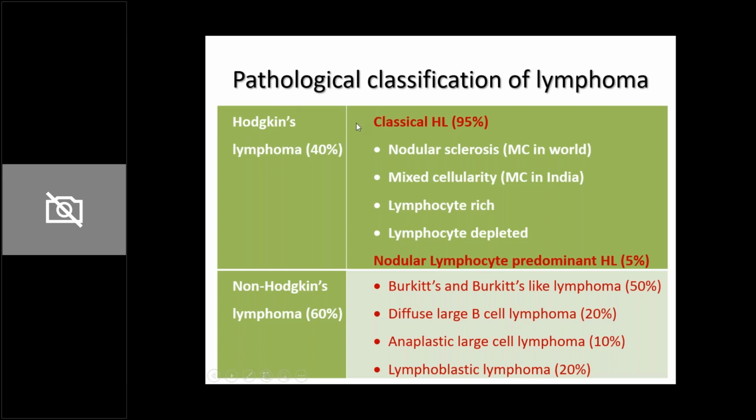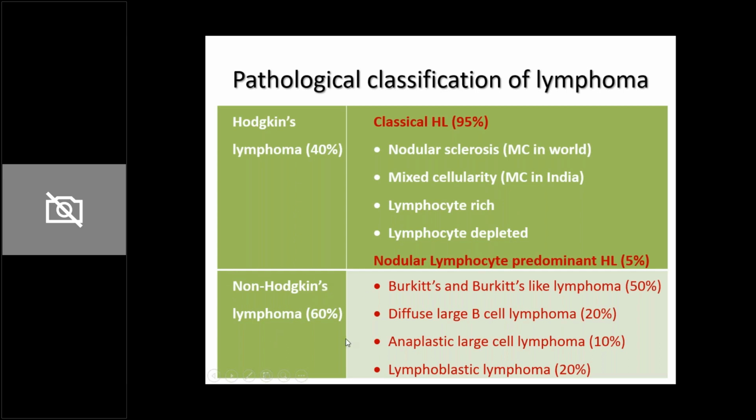Now, what is the pathological classification of lymphoma? Hodgkin's lymphoma can be chiefly divided into classical Hodgkin's lymphoma and nodular lymphocyte predominant Hodgkin's lymphoma. 95% of the children have classical Hodgkin's lymphoma. Within classical Hodgkin's lymphoma, you have 4 varieties. These classifications, mostly the pathologist will tell you. However, what is important to notice is that these classifications do not really change any treatment for the children. Whatever morphology or pathology they have, they are treated similarly. So this can be nodular sclerosis, mixed cellular, lymphocyte rich, or lymphocyte depleted.